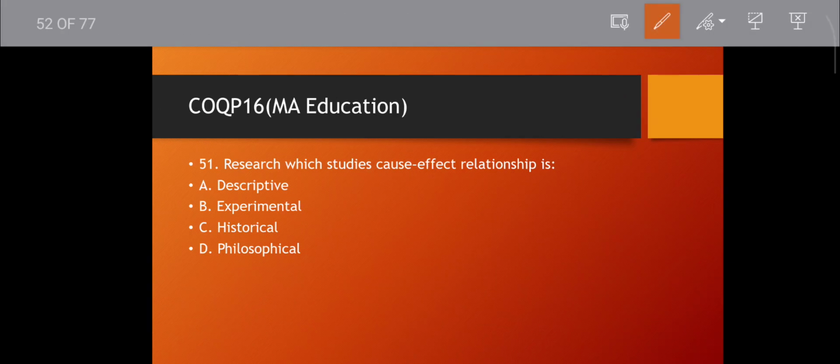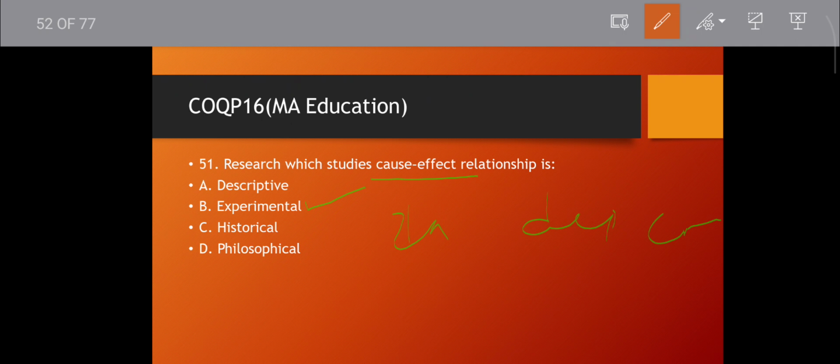Question number 51. Research which studies cause and effect relationship is what? Descriptive, experimental, historical, philosophy. Cause and effect relationship, that is experimental. Experimental: independent variable and dependent variable, then controlled variables, then extraneous variables are available.